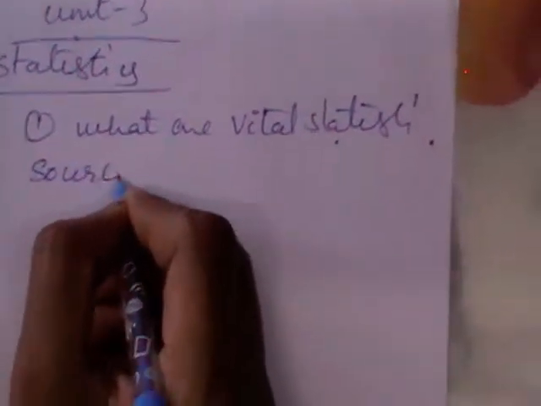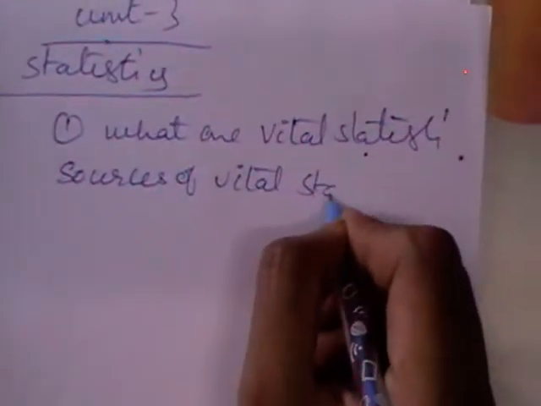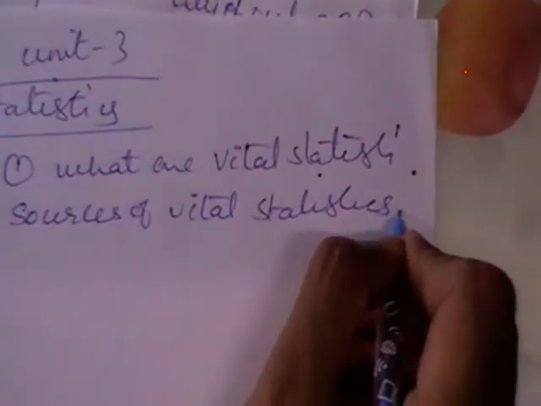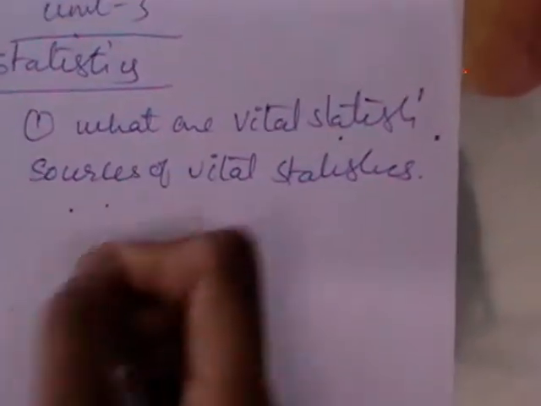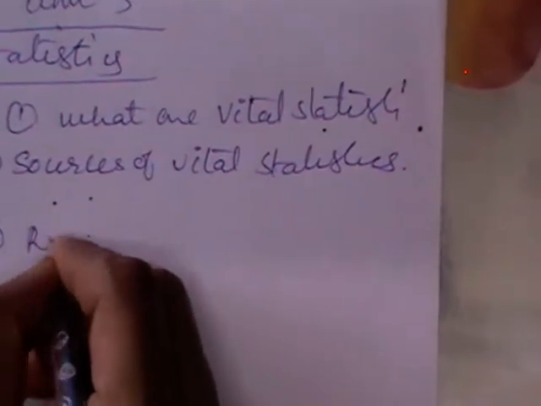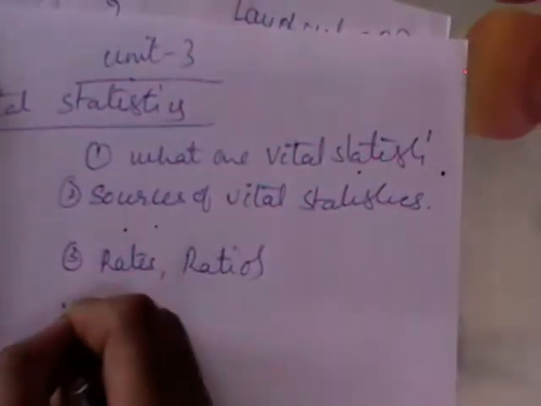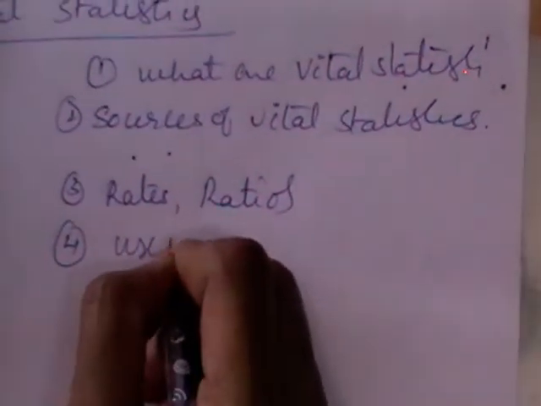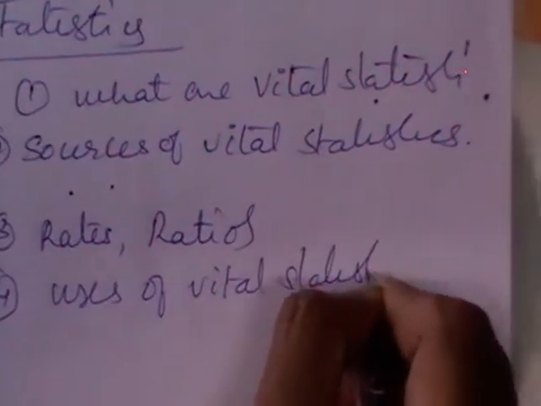What are sources of vital statistics? Take out your book, take out your notebook and check. You have the census method and death registration method. Sources is another question. Rates, and what are rates and what are ratios? What are the uses of vital statistics? All these are short questions.